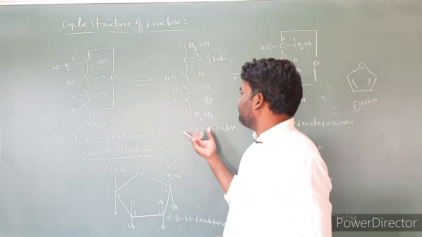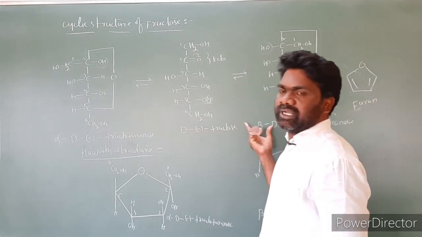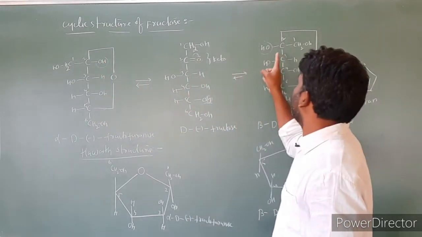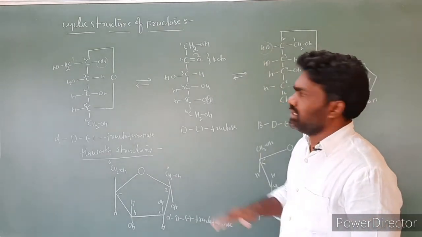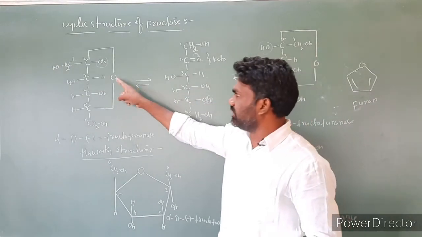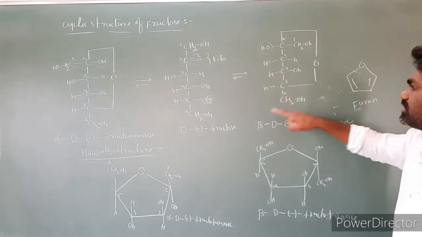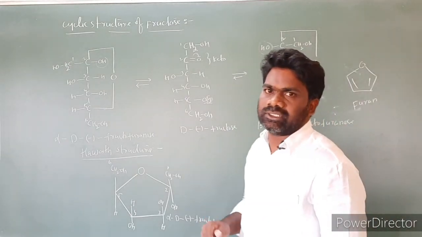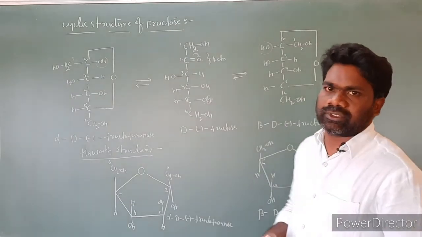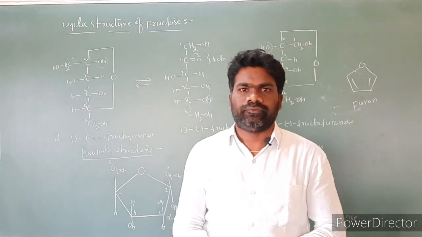So how do you write? First we wrote the open chain structure of fructose. This one is converted into alpha form and beta form. In the alpha form we took OH on the right side, in the beta form we took OH on the left side, isn't it? Then first we convert the open chain structure into these two cyclic structures. Then these two structures are converted into Haworth structures. This is another Haworth structure. The cyclic structure of fructose is analogous to furan, so we are calling it fructofuranose. So this is a cyclic structure of fructose.